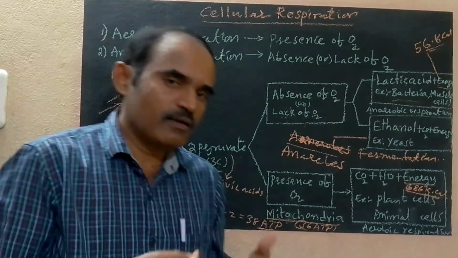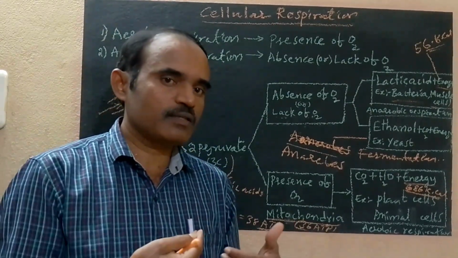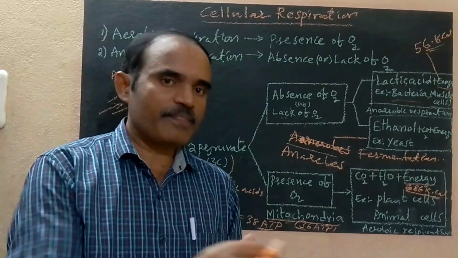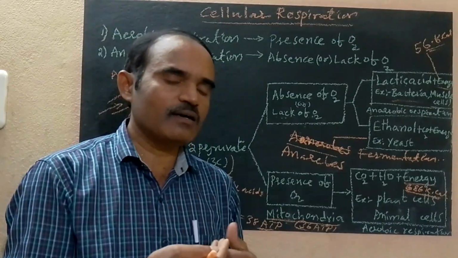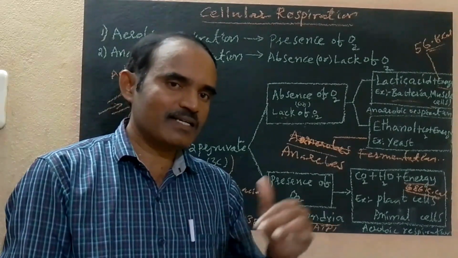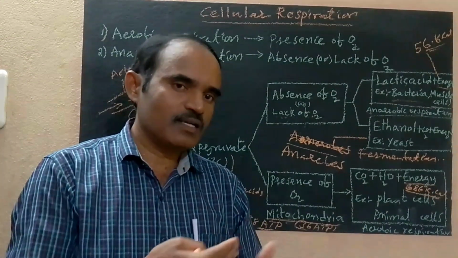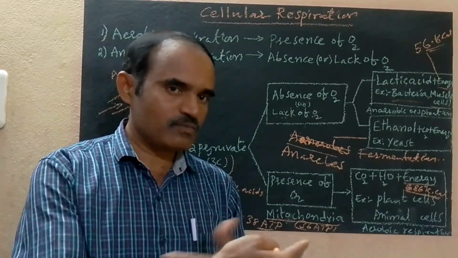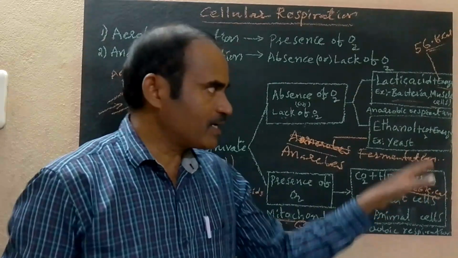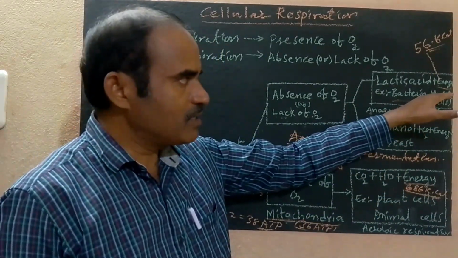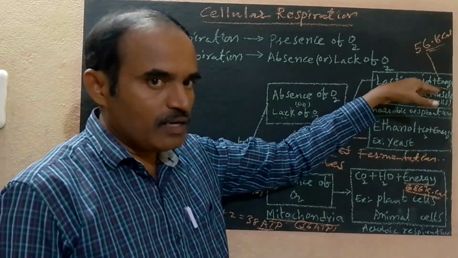How do we get relief from that? Massage and a hot water bath are the two methods. With the help of these two methods, we can convert the lactic acid, breaking it down into carbon dioxide and water. Following these two methods, hot water bath and massage, we will get relief. So lactic acid accumulates in muscle cells and bacteria, plus energy. This is from lack of oxygen.